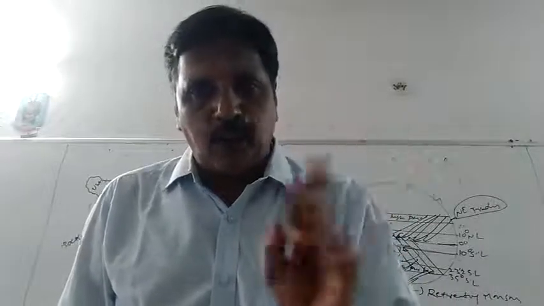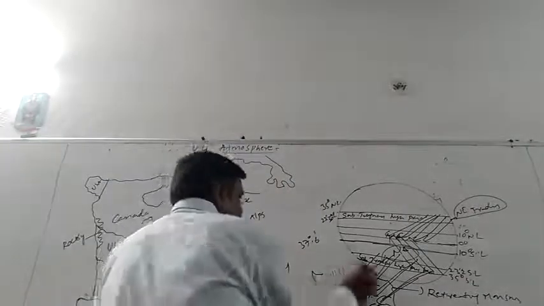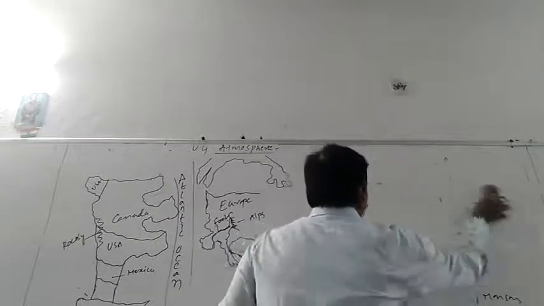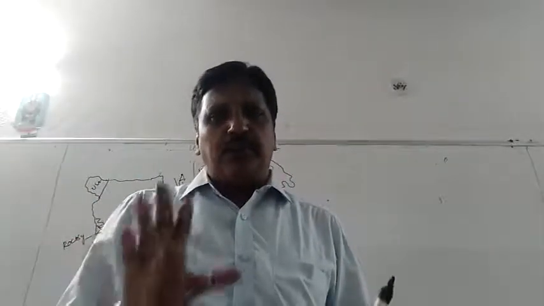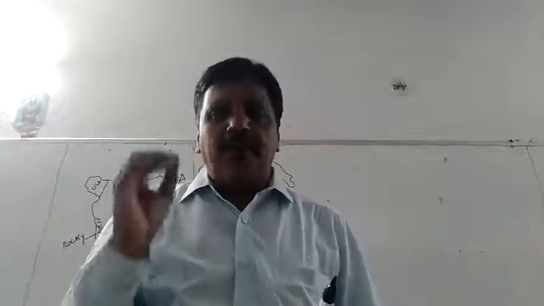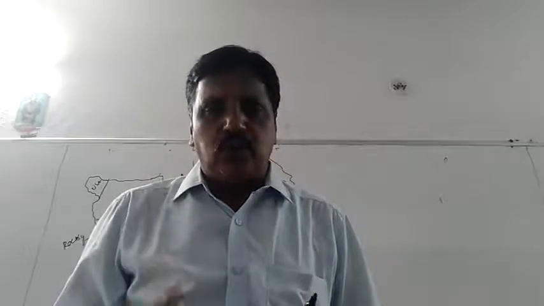Now local winds. Local winds are of two types. What are the types? Hot winds and cool winds. What are local winds? The winds that get influenced by local temperatures and blow in a shorter area, a little area, a particular region. They are called local winds. There are two types, hot winds and cool winds.